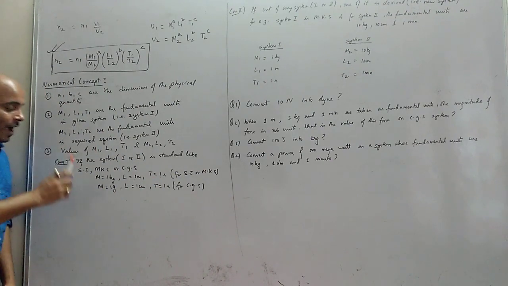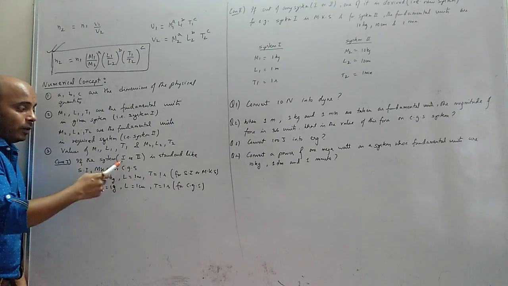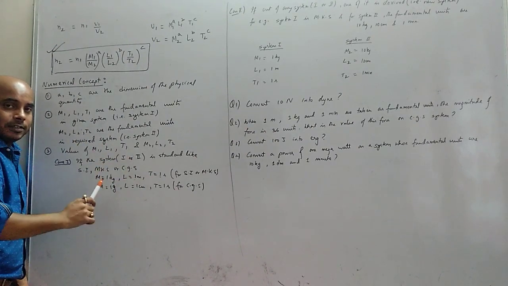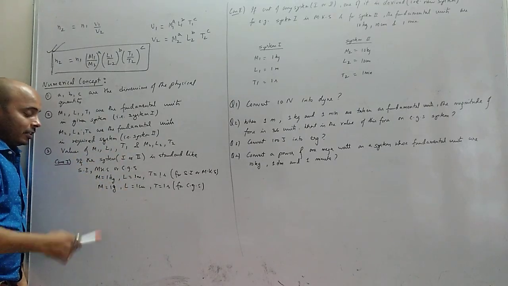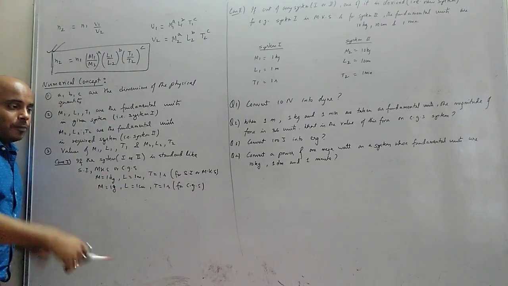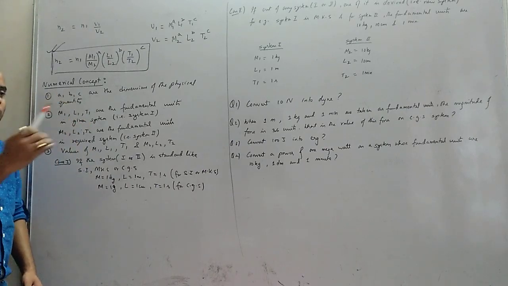Okay. Now why have I written only MLT? Why not M1, L1, T1? Because I told you any one or both. If system 1 is standard, then we write M1, L1, T1. If system 2 is standard, then we write M2, L2, T2. Okay, understood? If both are standard, then M1, L1, T1, again 1, 1, 1.